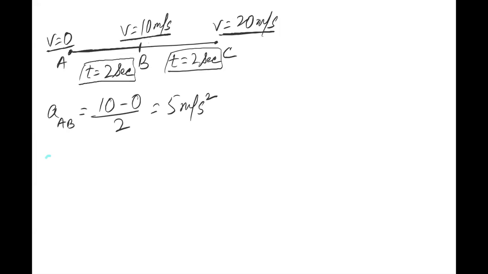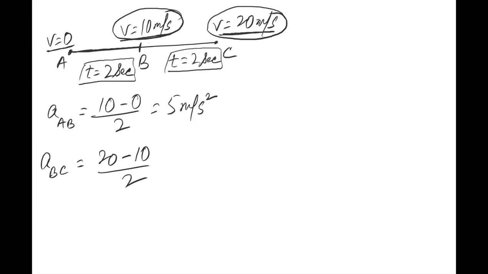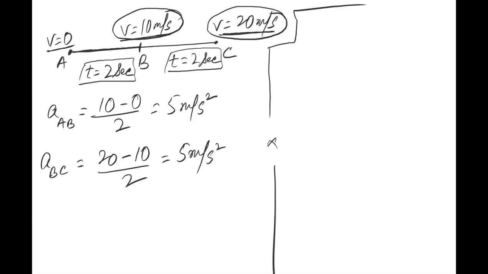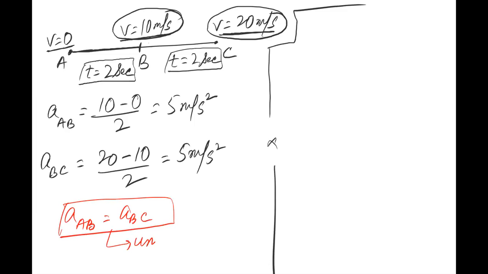Similarly, if I write the acceleration between these 2 points B and C, what will it be? 20 minus 10 divided by 2. See, final is 20, initial is 10, so 20 minus 10 divided by 2. Again, it will become 5 meter per second square. What do you say? Is it correct? Yes, sir. बेटा, इसका मतलब है कि velocity undoubtedly change हो रही है, velocity is changing, but acceleration remains same. Acceleration remains same. So these kind of accelerated motions are called uniformly accelerated motion.